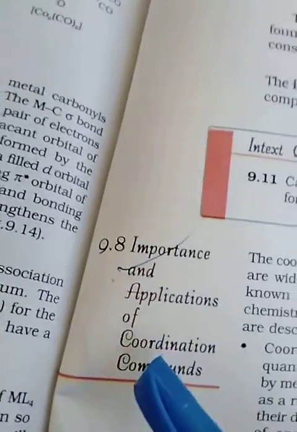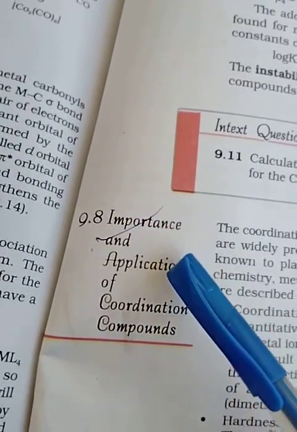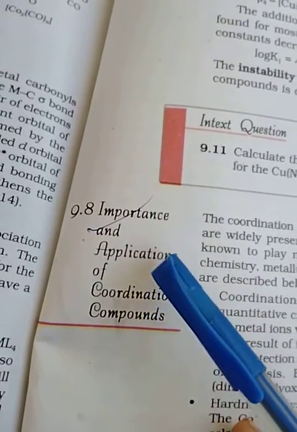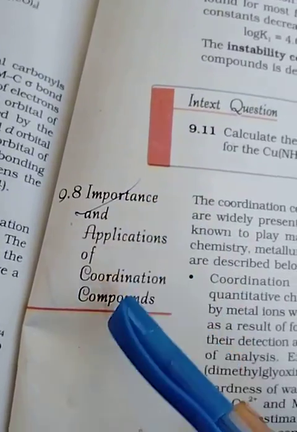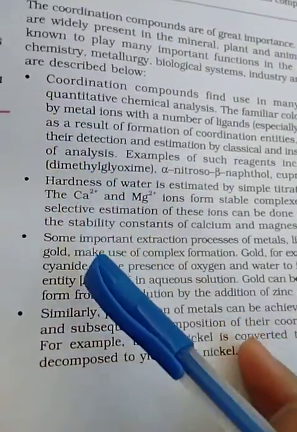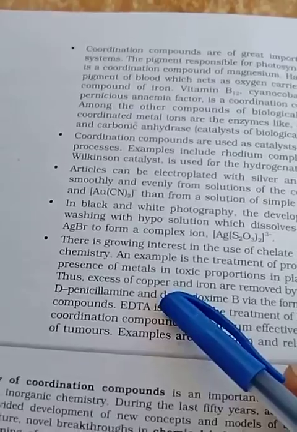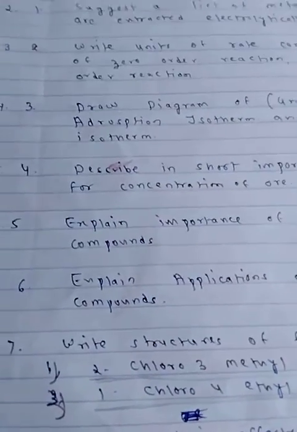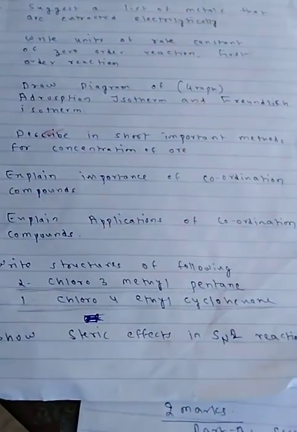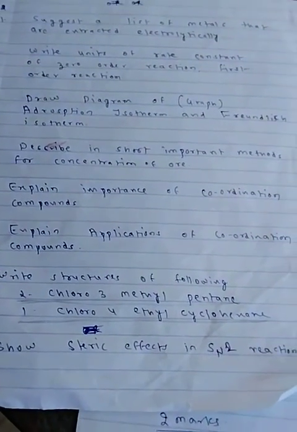I gave two separate questions from these two topics. Importance means you have to show where they are used, and application means what the application is. For 2 marks, minimum 4 to 5 important points you have to write. So I gave 2 questions separately: explain importance of coordination compounds, and explain application of coordination compounds.